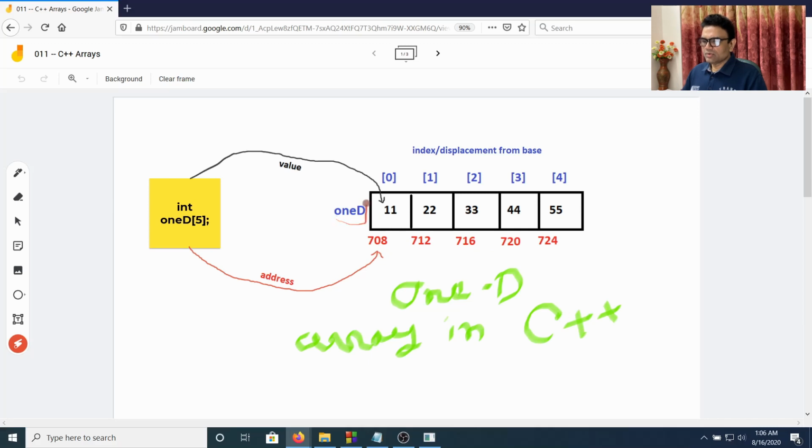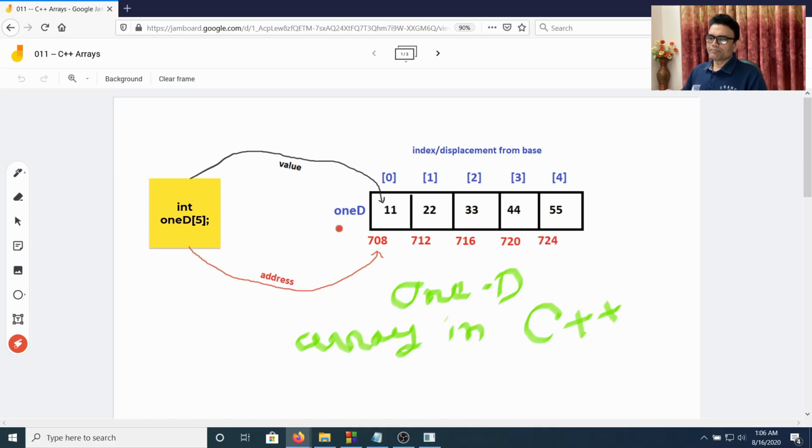Now the array name alone, if we say cout 1D in C++, we'll get the base address 708, which is also the address of the first element. So if we try to find the address of the first element, it is nothing but the base address. Now if you add a number to a normal integer, let's say you have an integer x whose value is 10, and you say x plus 1, you will get 11. But if you add 1 to a pointer, to an address, not necessarily will you get the next byte number.